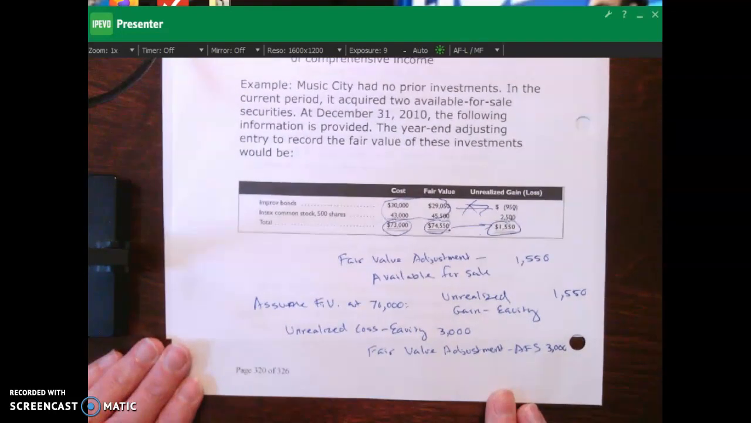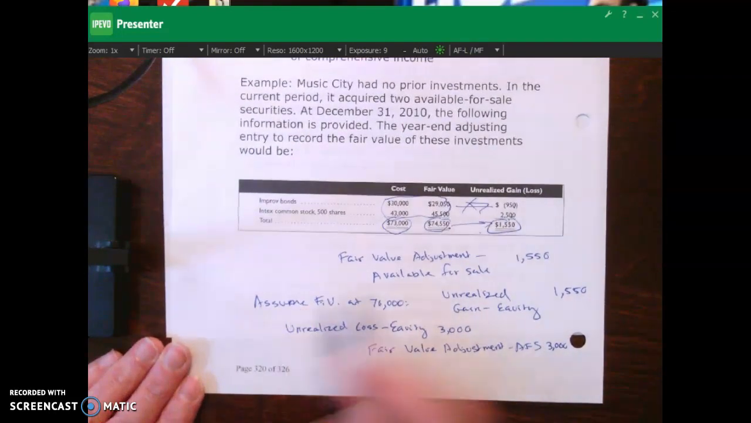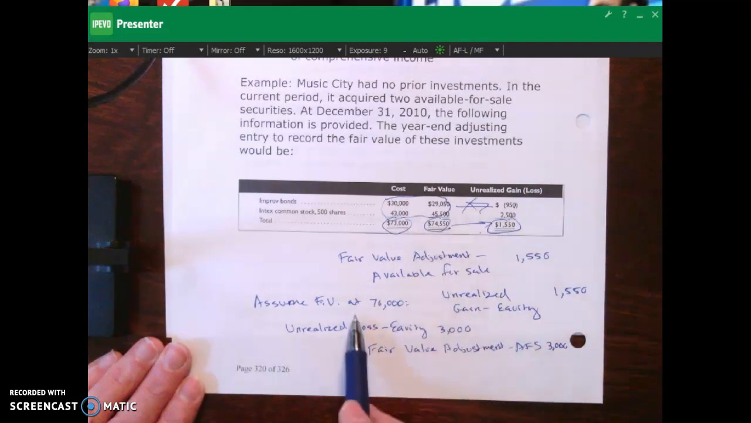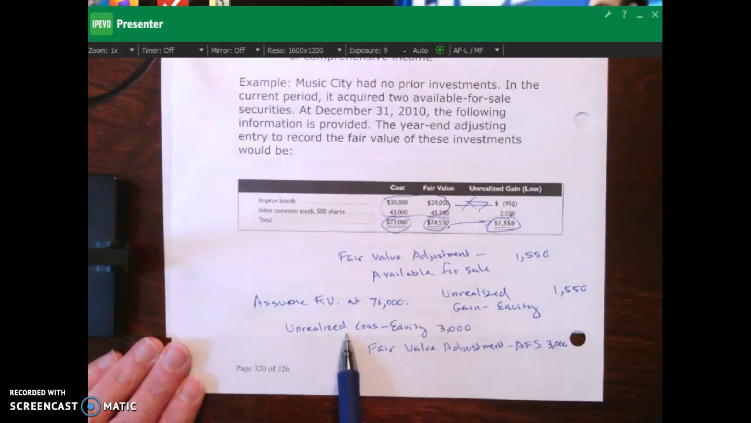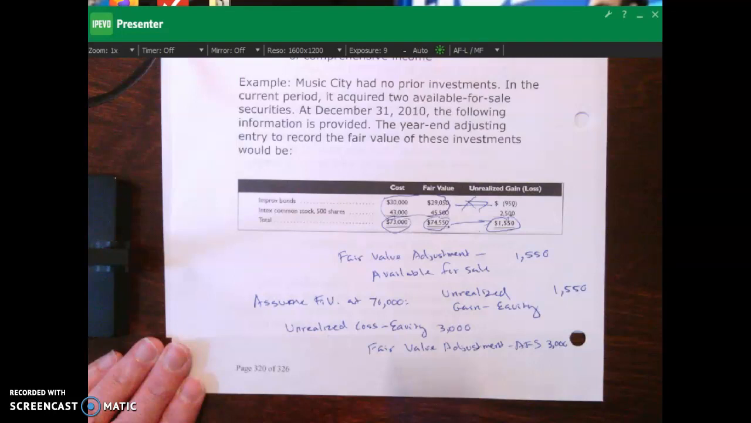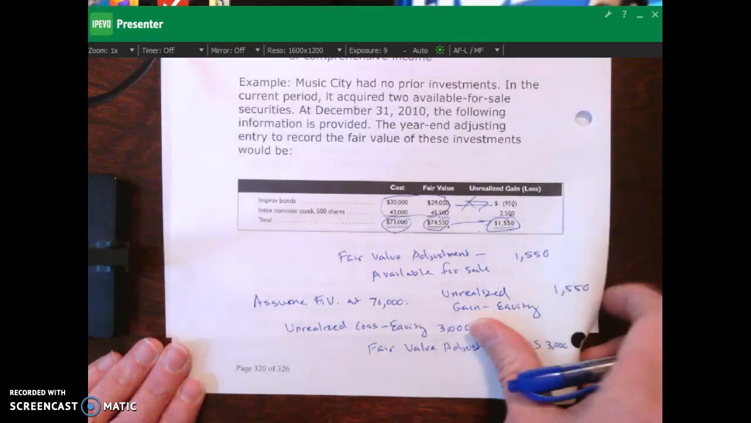Okay? So if we assume the fair value is 70,000, then we basically have a loss of 3,000, and it's unrealized because we haven't sold it yet. So we debit our unrealized loss equity for 3,000, and then unlike over here where we had a gain, where we debited the fair value, because it's decreased, we would credit the fair value adjustment, AFS, for $3,000.